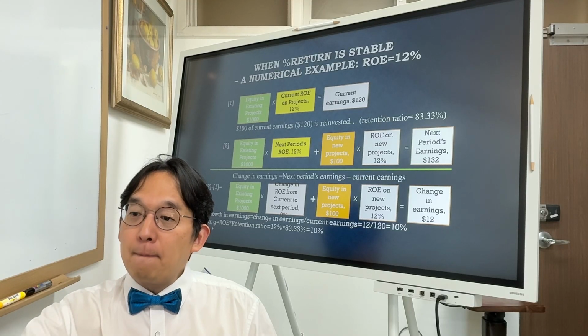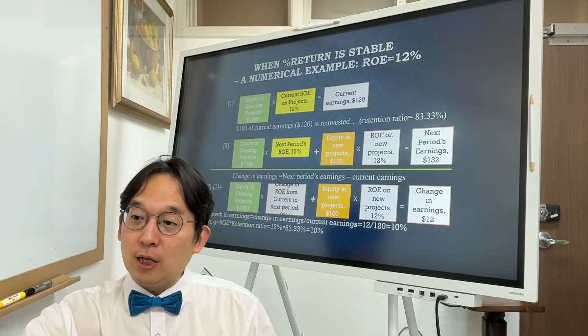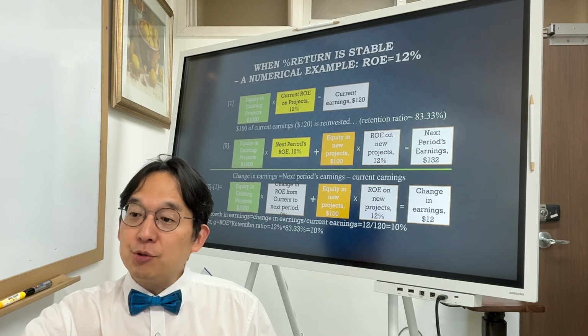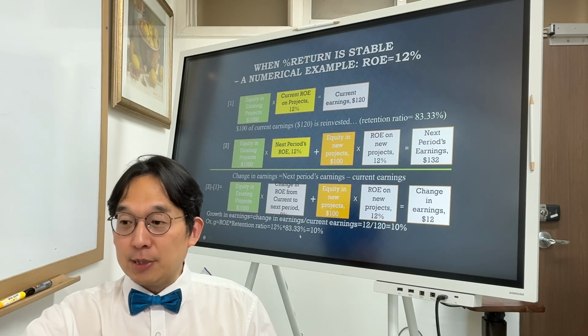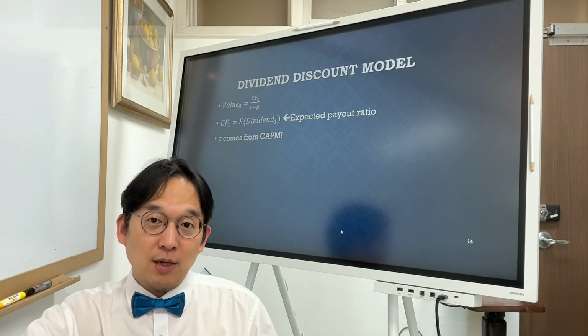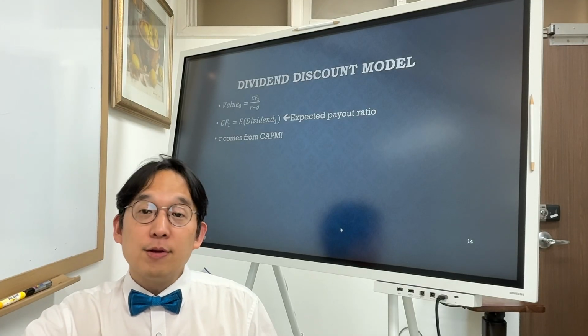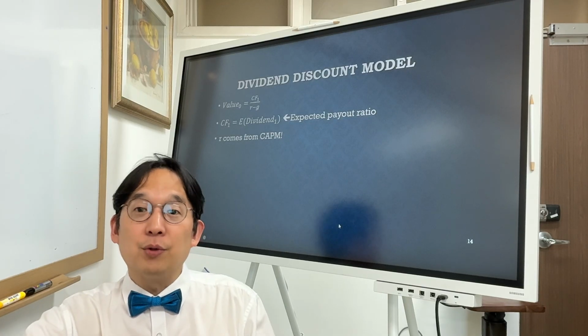Or you can see that 10% growth should be ROE of 12% times retention ratio of 83.33%, which is 10%. Okay, so your growth comes from the reinvestment times ROE. So that's going to be your simple analysis of your growth.